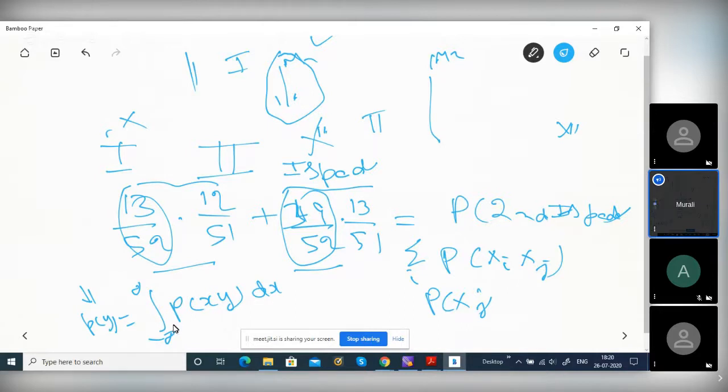If it is uniform, it may be minus 3 to plus 3 or 1 to 4, and the limits you can choose appropriately. Over the entire limit you average out, and the effect of x is gone. Same as I explained in the discrete case. This has an important communication application.